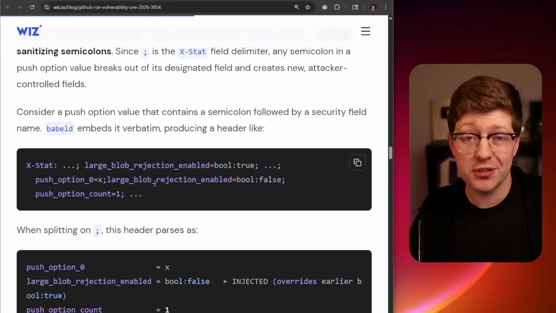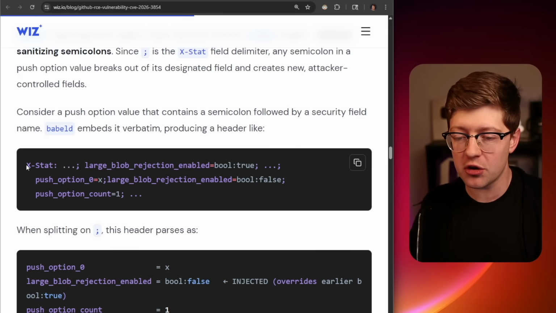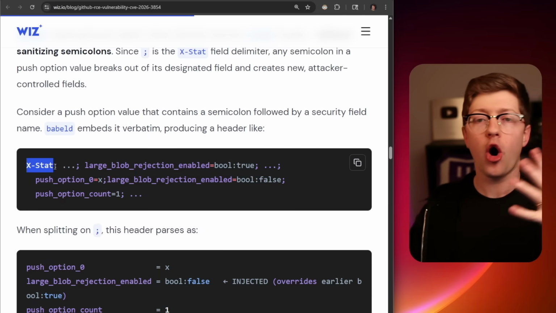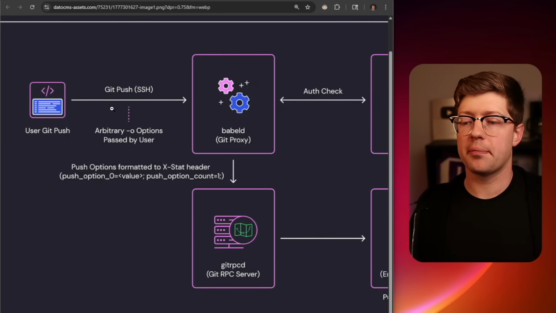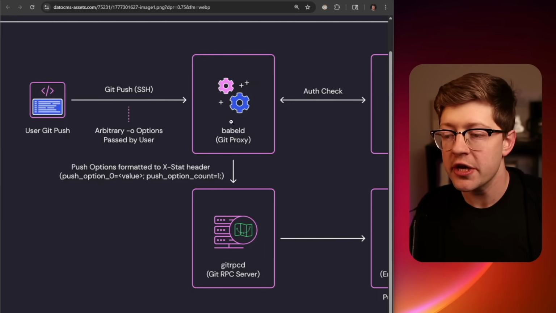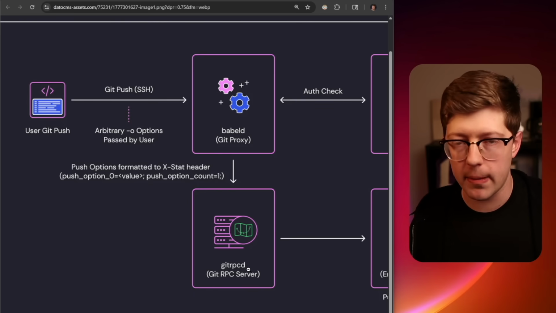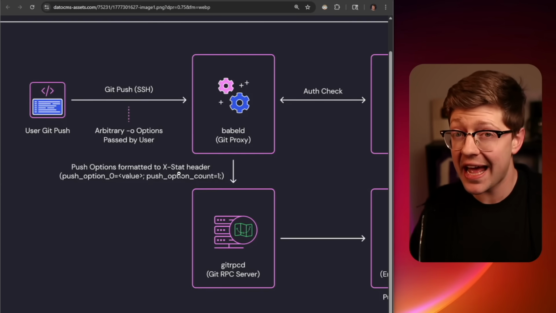Now, under the hood, what babeld is doing is taking all these push options and converting them into a single HTTP header. This header is an X-Stat header, which is going to contain all the data inside of all of your push options. This is likely because the protocol that carries the push options is some binary protocol over SSH, and we have to talk between babeld and gitrpcd over some other protocol, maybe HTTP. So to pass that same data, all the push options get put into this X-Stat header.